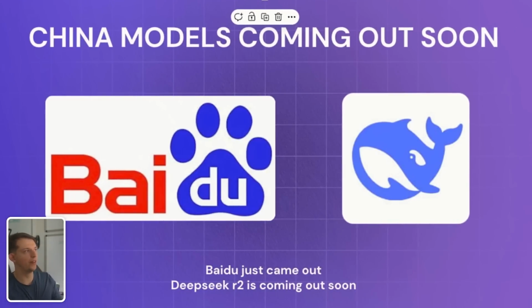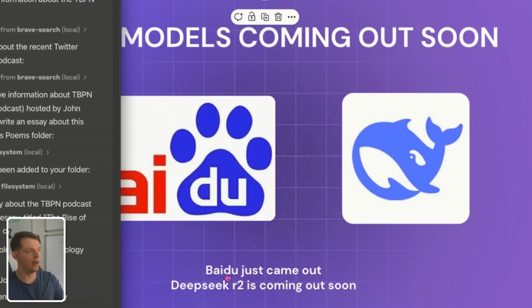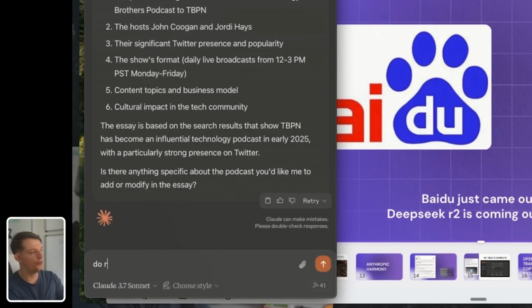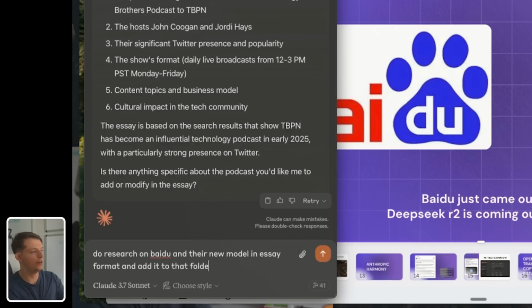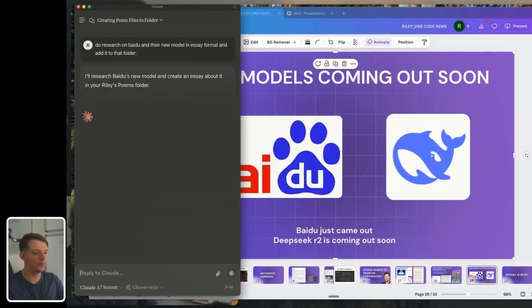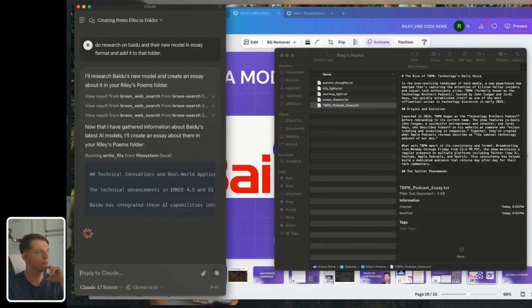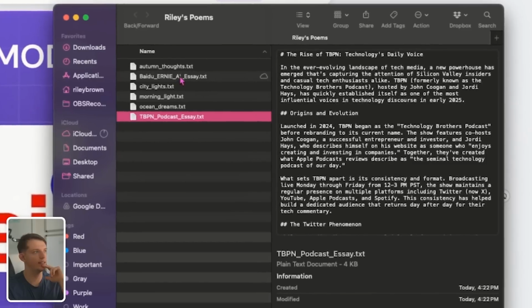Okay, so let's move on to the next trend, which is Chinese models coming out soon. Baidu just released a brand new model yesterday. I forgot to add a slide for this, but let's just do research on Baidu and their new model in essay format and add it to that folder. And let's go ahead and do this. So now it's creating this essay. Okay, it just added this essay, so we can click on this.